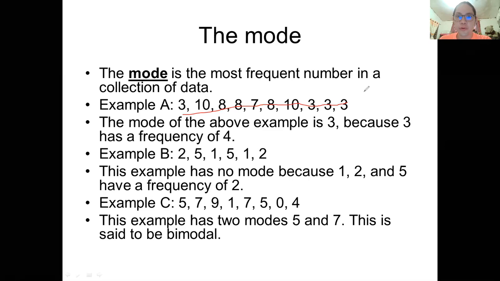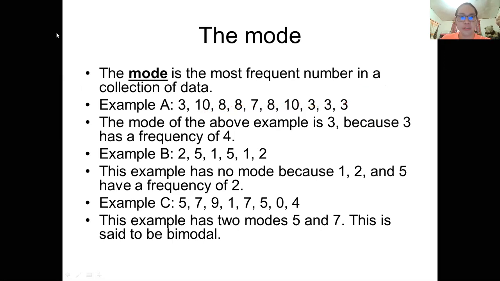How many times is the number 3 repeated? We have 4 times for 3. For 8, you have just 3. Since 3 repeats 4 times, it is the most frequent number, therefore 3 is the mode. Please do not forget, 3 is the mode here.